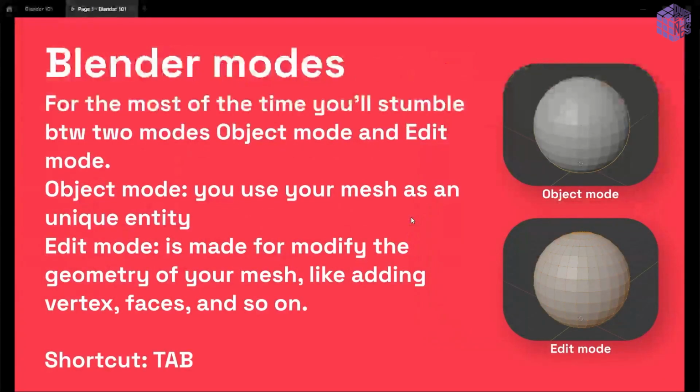And when you are working in Blender, most probably you are stumbling into modes. There are a lot of modes in Blender: object mode, edit mode, sculpt mode. But most of the time, you will be in these two modes, object mode and edit mode. In object mode, you can't edit the mesh. This is the mesh. Mesh is the object. You have to go into edit mode to edit the mesh.